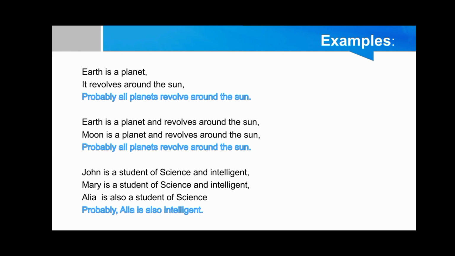We have another example: John is a student of science and intelligent. Mary is a student of science and intelligent. Alia is also a student of science. So probably Alia is also intelligent.